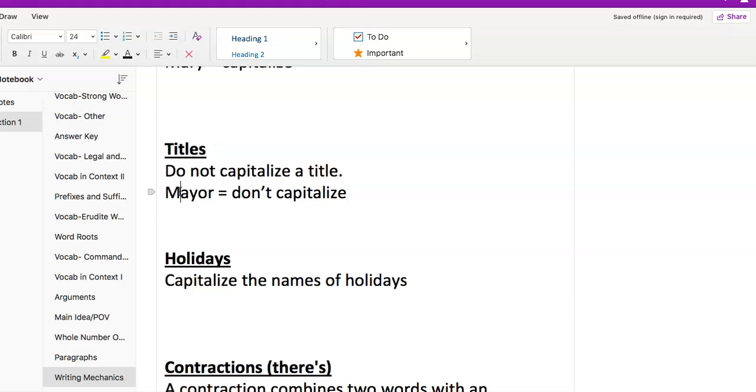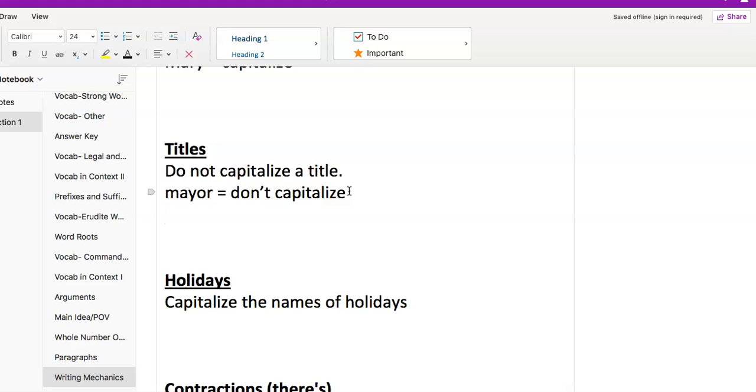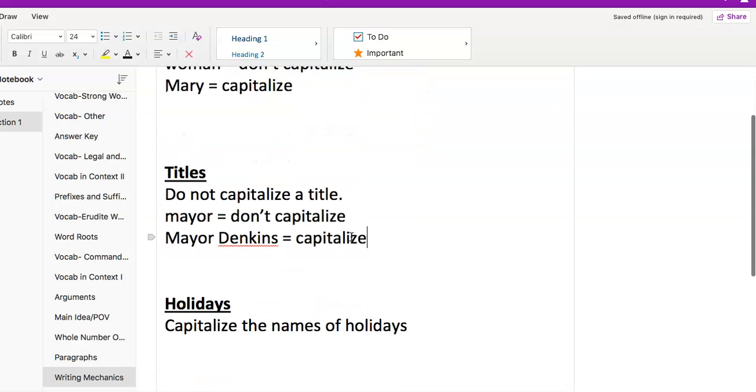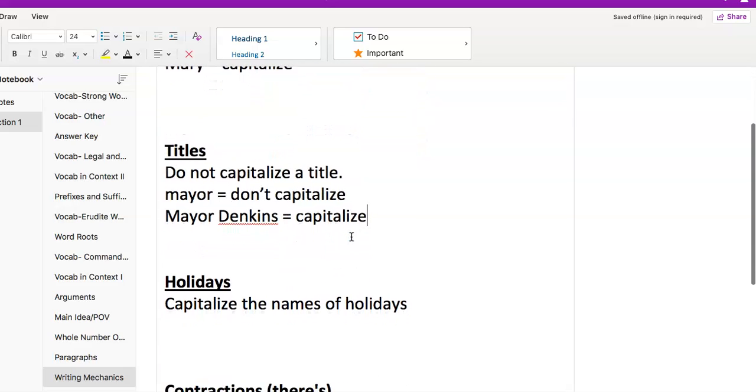It would just be a lowercase m if it just in general refers to a mayor. But if it refers to a specific mayor, if it's Mayor Dinkins, then we do capitalize. So that's our rule for titles. In general, we don't capitalize. If it's specific, then we will capitalize. So there's common nouns and titles.